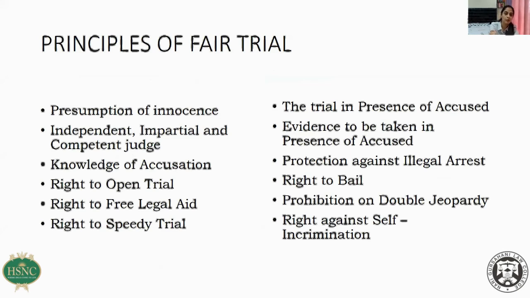Now let's come to the principles of fair trial. Of course, I had told you yesterday that we follow the adversarial system in our country. So every accused is presumed to be innocent. There are some cases where there is a presumption against the accused. For example, I'm sure all of you would know the Negotiable Instruments Act.